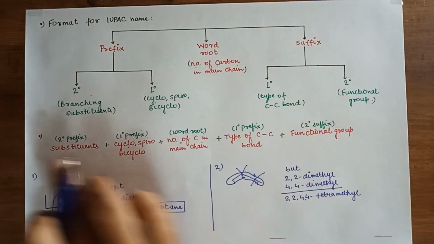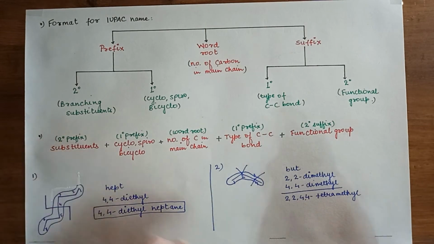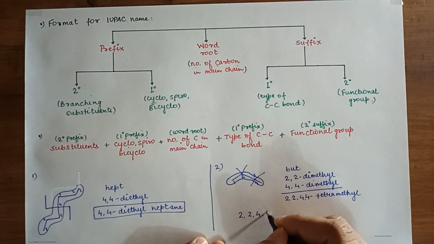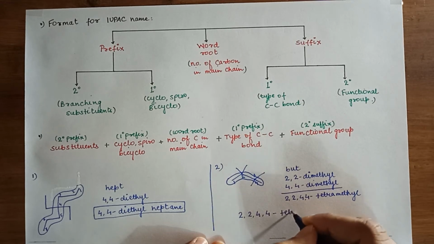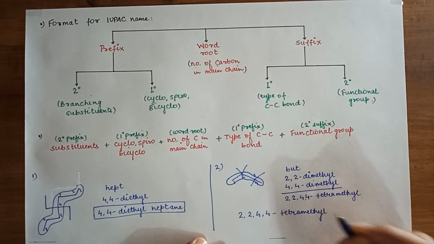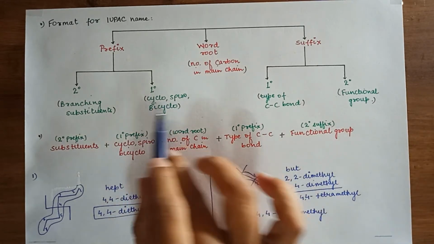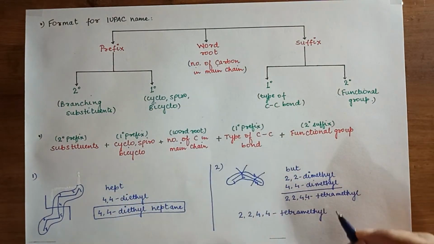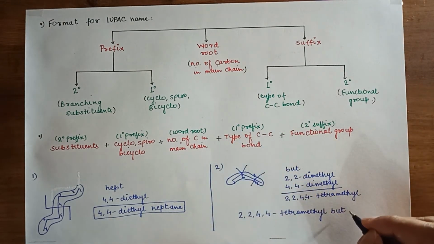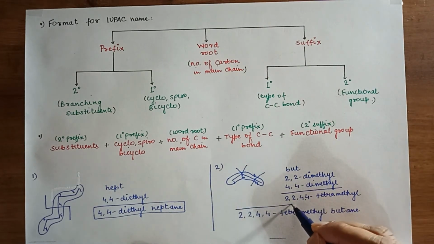So again follow this pattern. Second degree substituents, that is branching, it is 2,2,4,4-tetramethyl. Second, no cyclo or spiro compound, go for the word root, that is but. First degree, that is type of C-C bond, it is alkane, so ane, and no functional group. So this is the final IUPAC name.